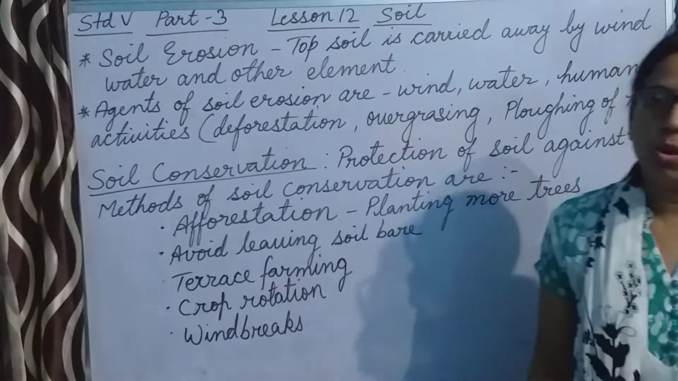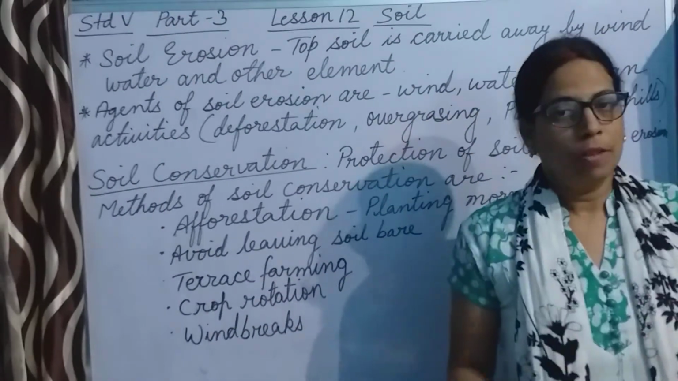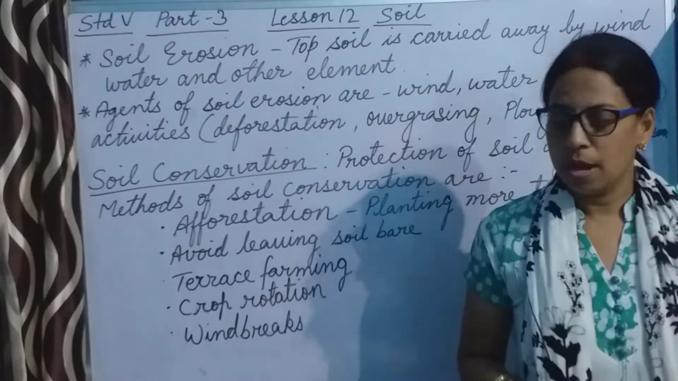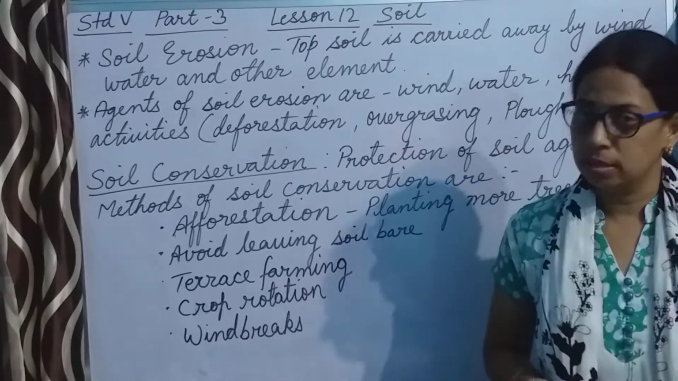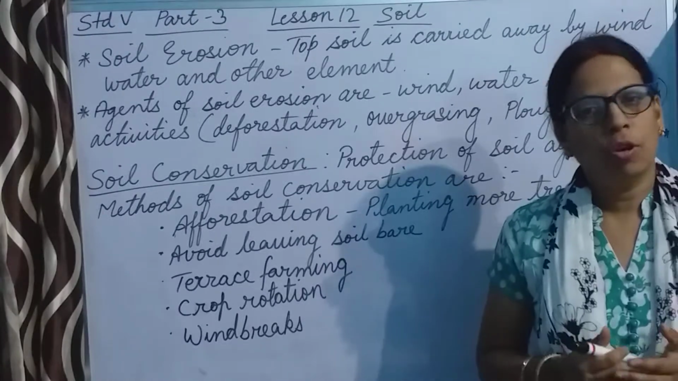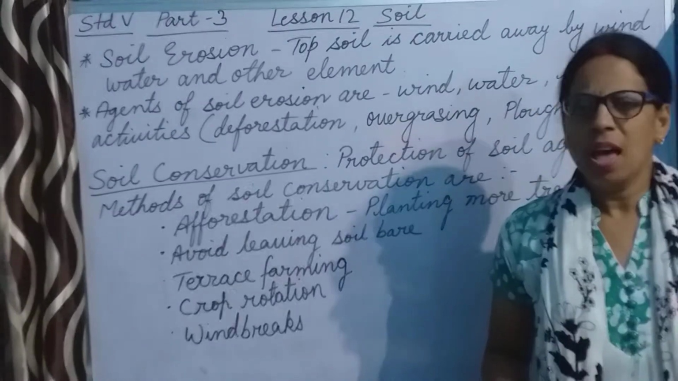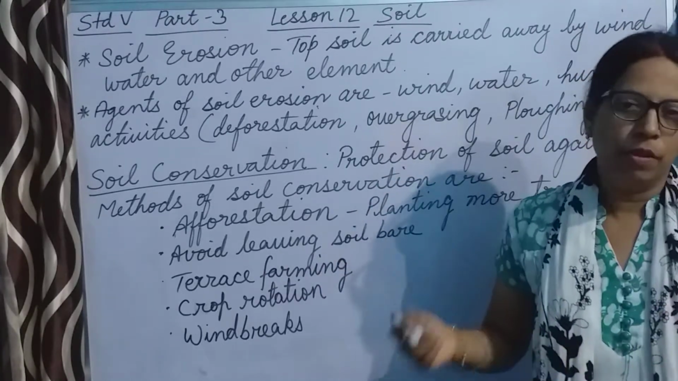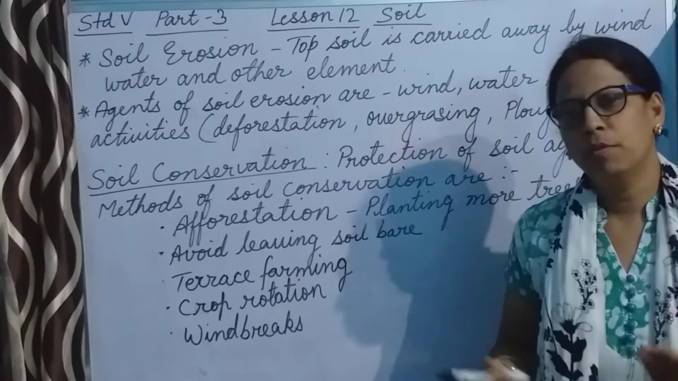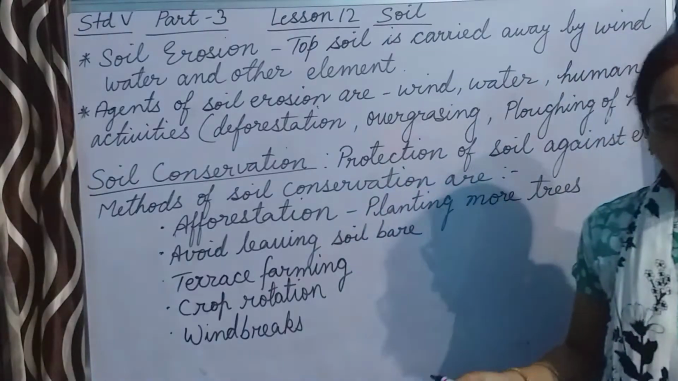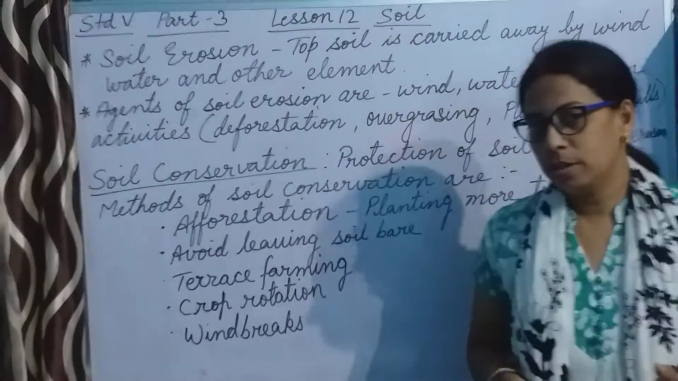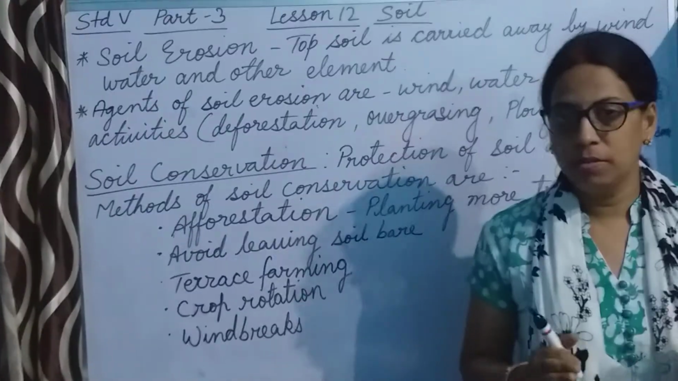Now, this was all about soil erosion. That is, the fertility of the soil is lost, and when the soil is not fertile, it will not let the crops grow well, and the farmers will suffer, and finally we all will suffer because we get food from the crops which are grown in the field. So it is our responsibility that we conserve the soil.